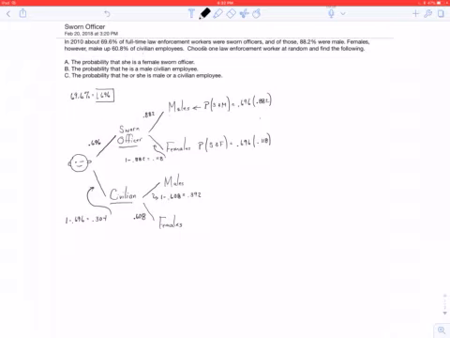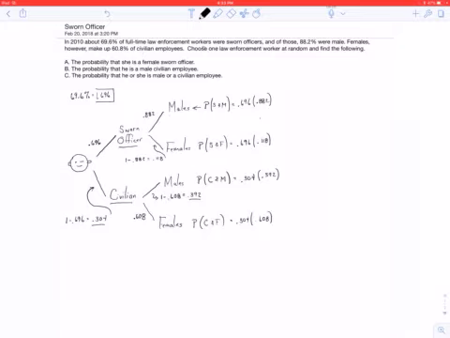And continuing, the probability of being civilian and male is 0.304 times 0.392. I'm just going down the branches of our tree here. Finally, the probability of civilian and female is 0.304 times 0.608.